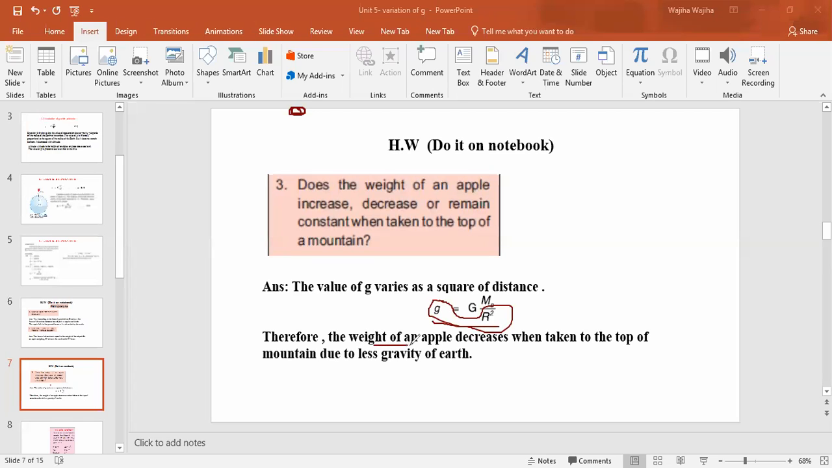Therefore the weight of an apple decreases when taken to the top of the mountain due to the lesser gravity of the earth. As the gravity of the earth becomes less at the mountain, the value of g will change, right? So class, you have to do these three questions in your notebook as homework.